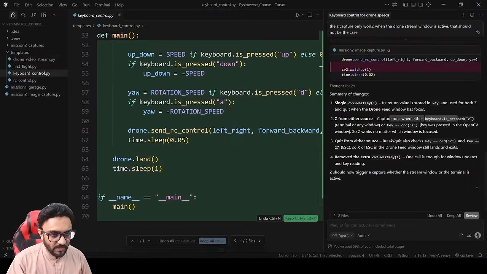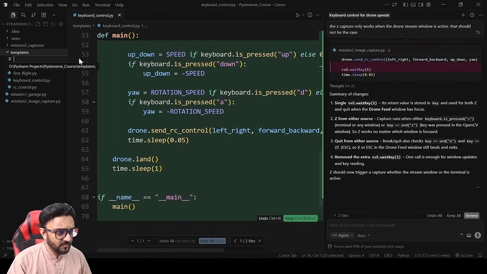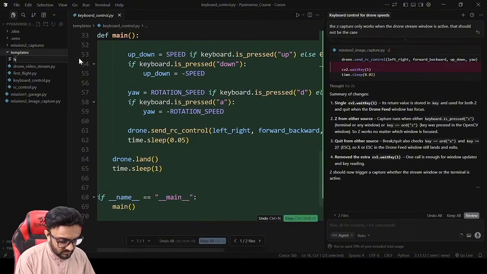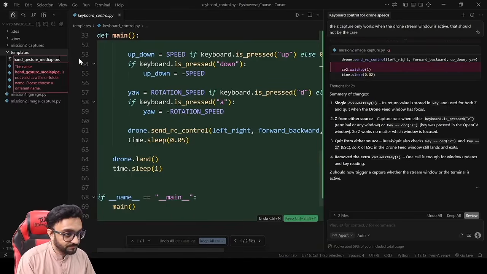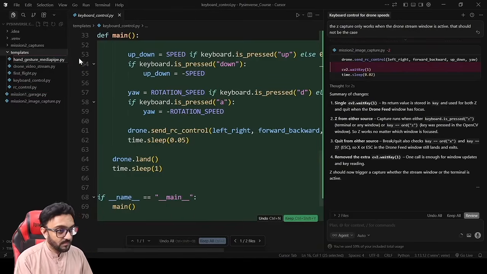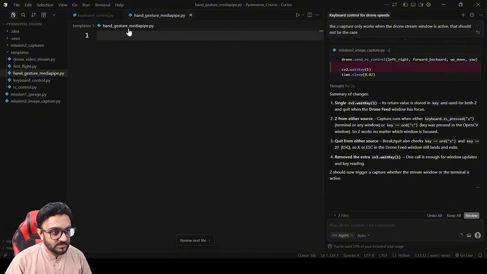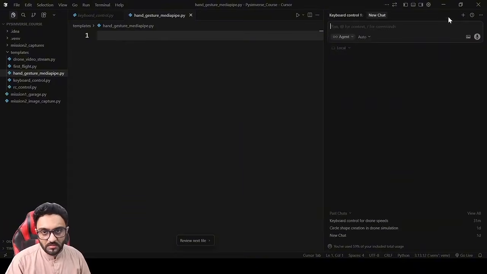So we can go back, and here in the templates we can create a new file, and we can call it hand gesture MediaPipe.py. So this is our template. So what we will do is we just want to run hand gesture. So here we are going to write